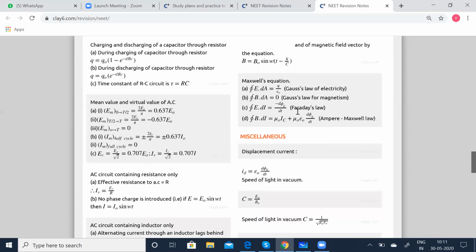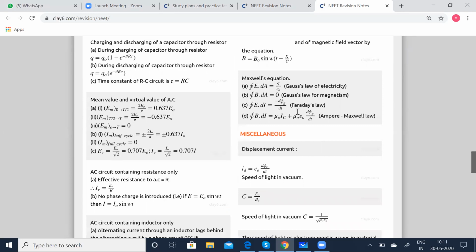All right, now coming to Maxwell's equations, closed integral E dot dA is equal to Q by epsilon 0, which you know, we have studied in Gauss's law of electricity also. Closed integral B dot dA is equal to 0 when it comes to Gauss's law of magnetism.